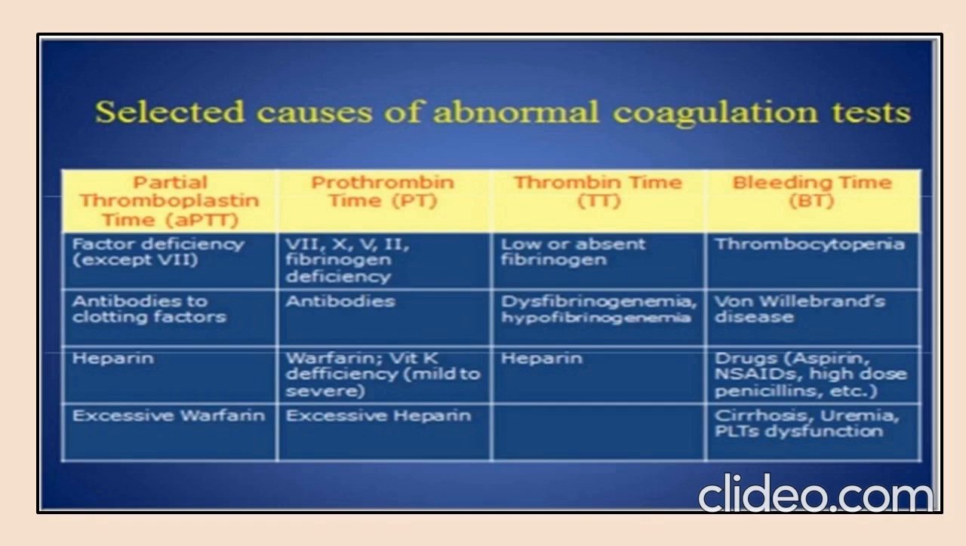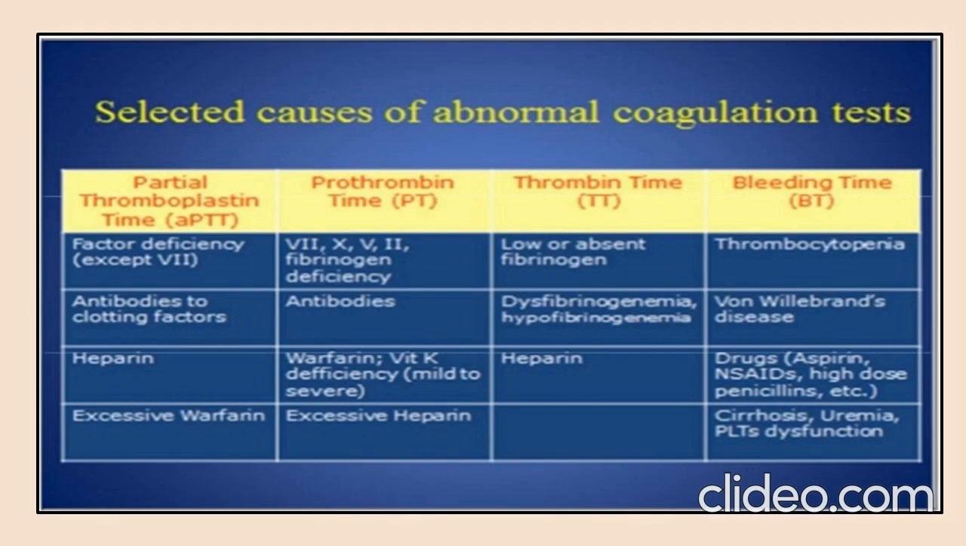APTT, activated partial thromboplastin time, will test for factor deficiency except for factor 7, antibodies to clotting factors, heparin, excessive warfarin. Prothrombin time: antibody, warfarin with vitamin K deficiency from mild to severe, excessive heparin, and also fibrinogen deficiency. TT, or thrombin time: low or absent fibrinogen, dysfibrinogenemia, hypofibrinogenemia, heparin.